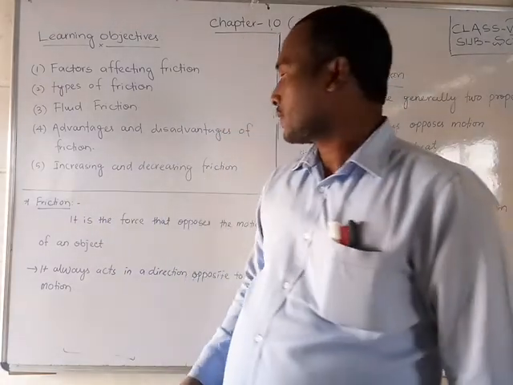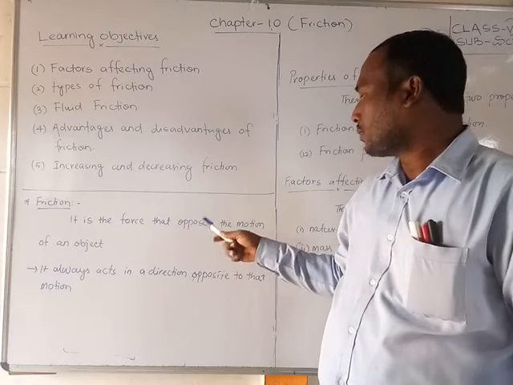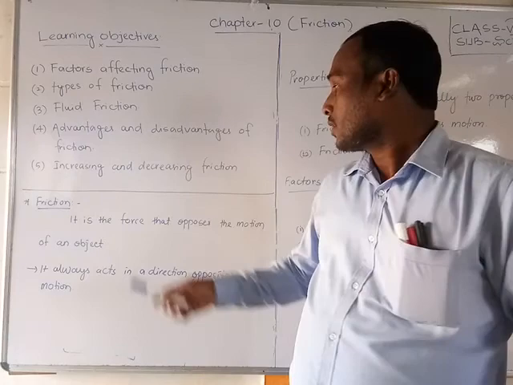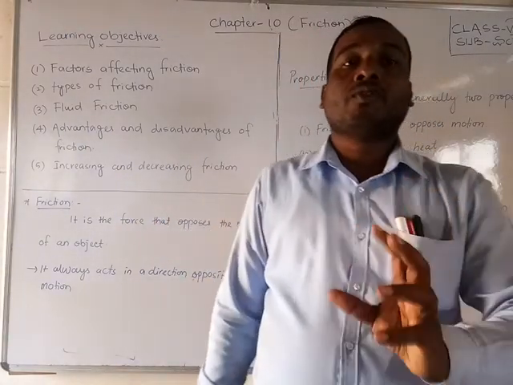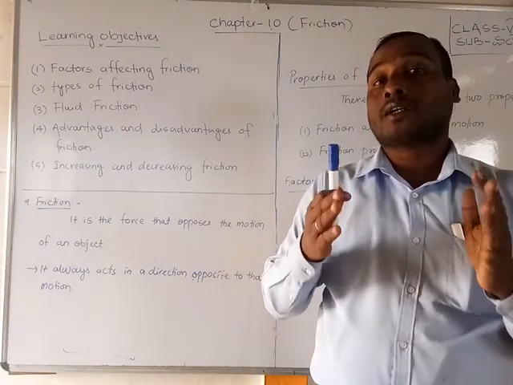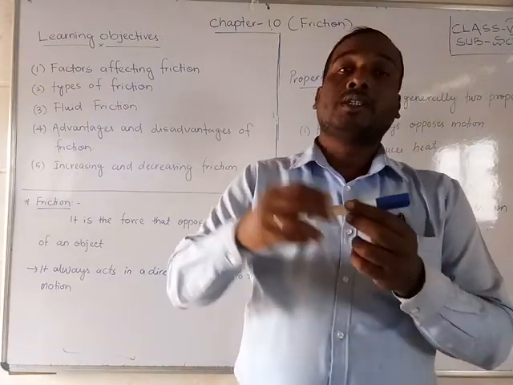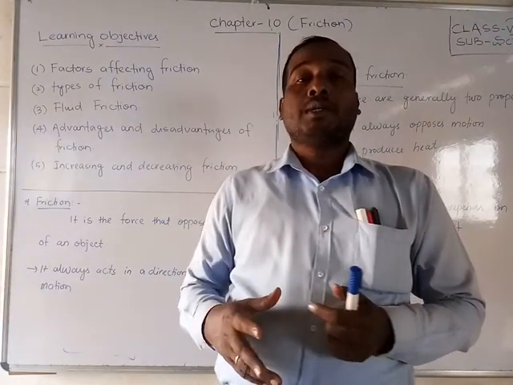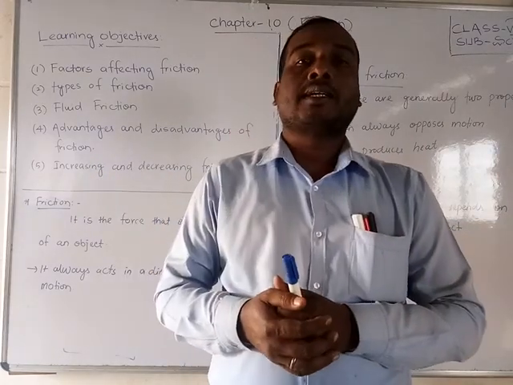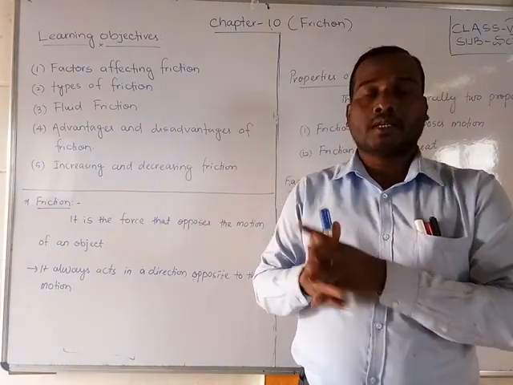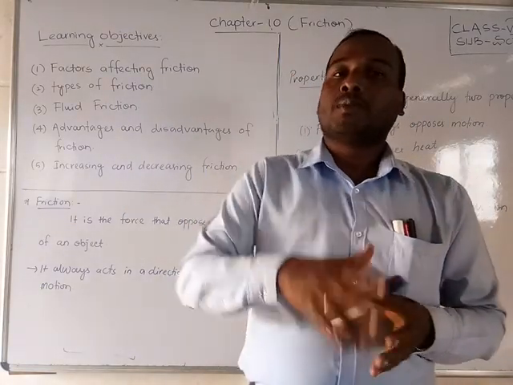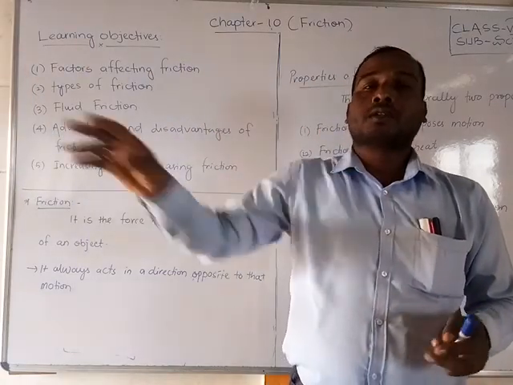First, what is friction? It is the force that opposes the motion of an object. Friction is one of the forces, but it opposes the motion of an object. If a body is moving, why does it stop? Because of friction. While playing cricket, when the batsman hits the ball, it rolls on the ground.